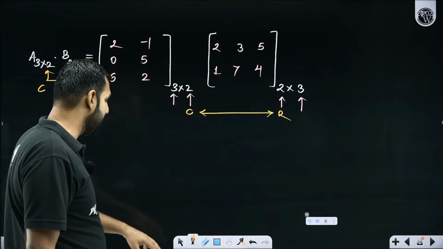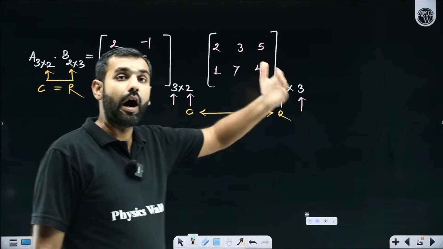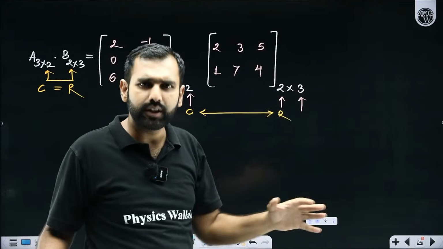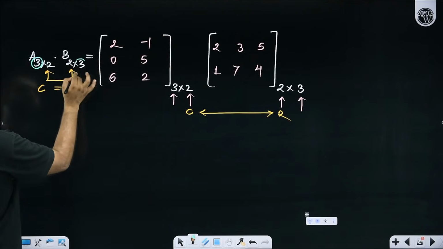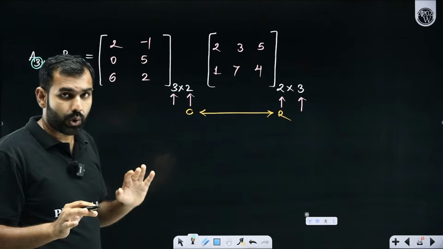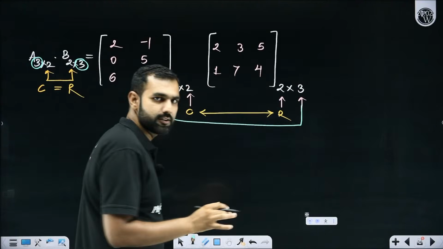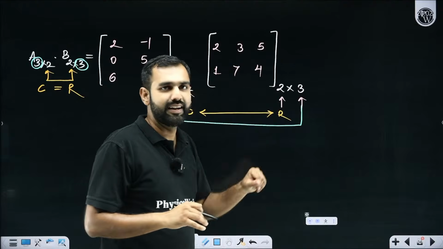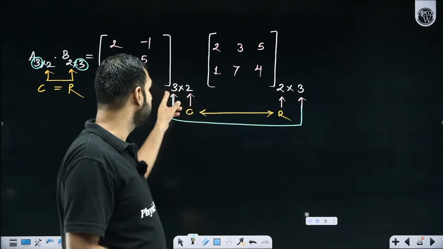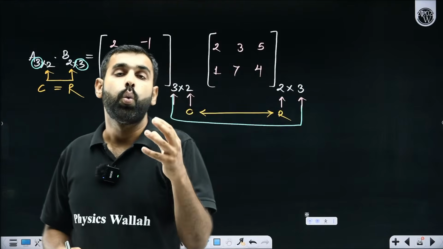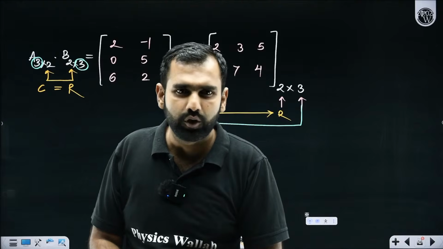With this, if I get back to the discussion we all are having, pay attention to this, students. The final outcome which I'm going to get, the product AB, is going to be of the order 3 by 3. Which means if these two decide whether the product is possible or not, then the remaining two decide what is going to be the product's order. Have you understood my statement?